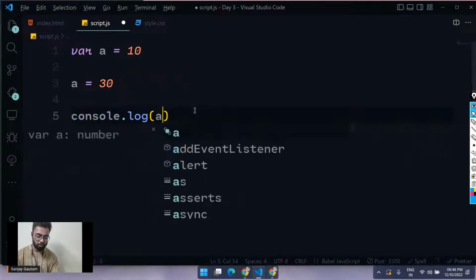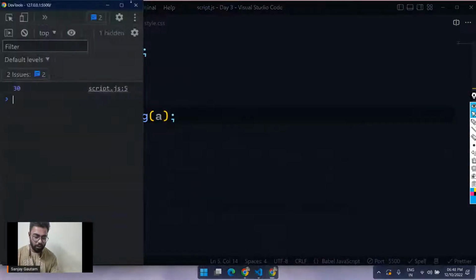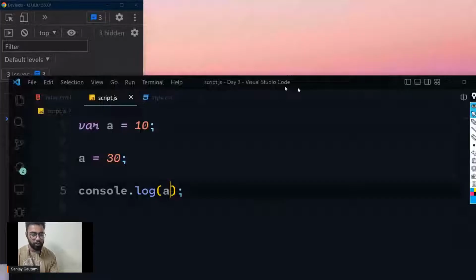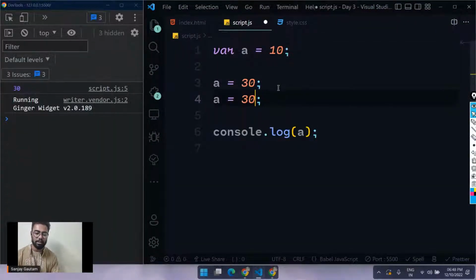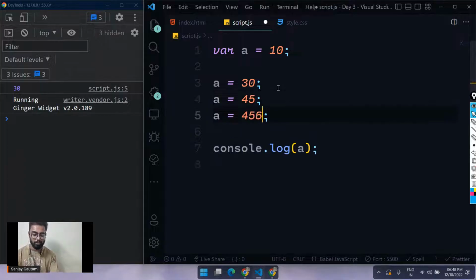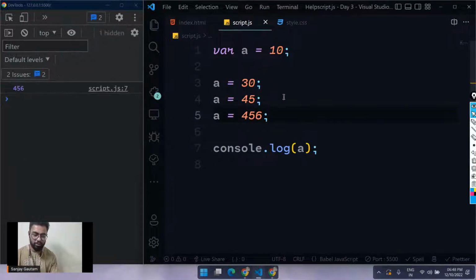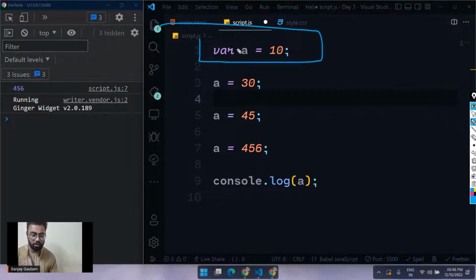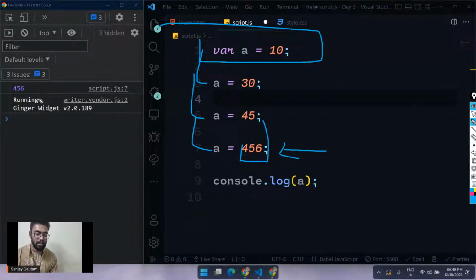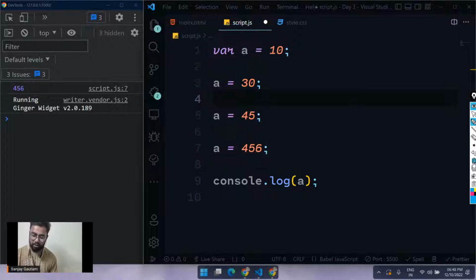And if I just do a quick console of a here, and let's go through our console here. So now the value of a is 30. So I can basically change the value of a as many times as I want. Okay, that's very straightforward. As I told you, JavaScript will read your code from top to bottom. So initially, what was the value? 10, now 30, 45, and again. So now the final value for a is 456. That's why we are getting 456 here.